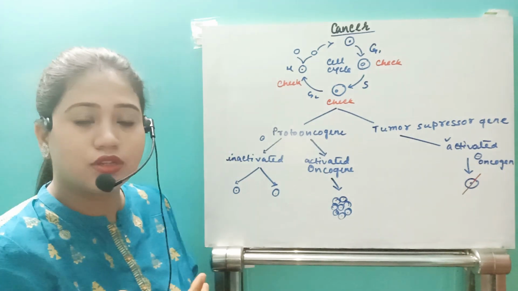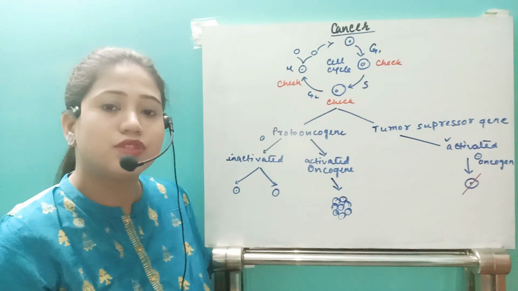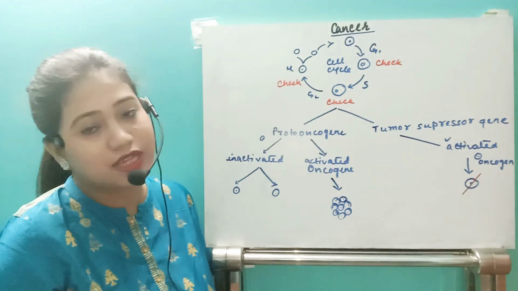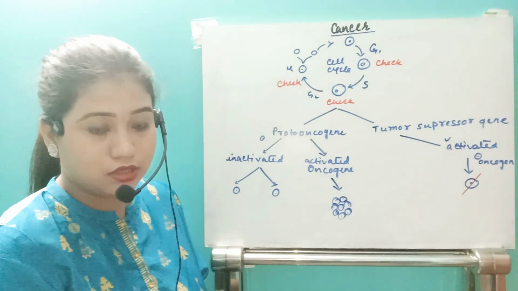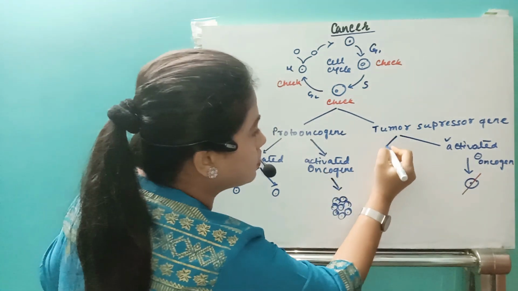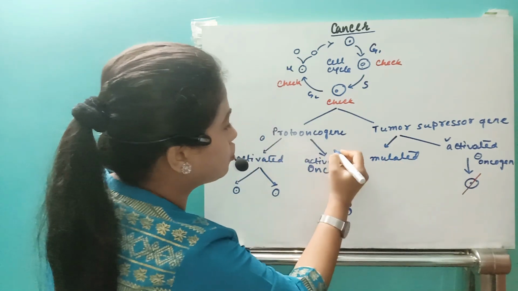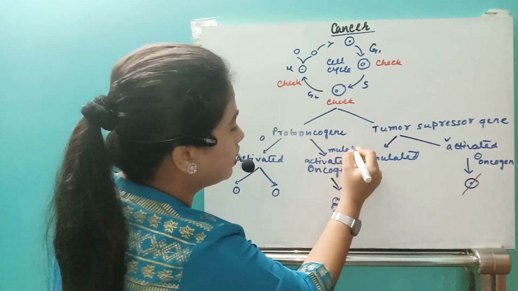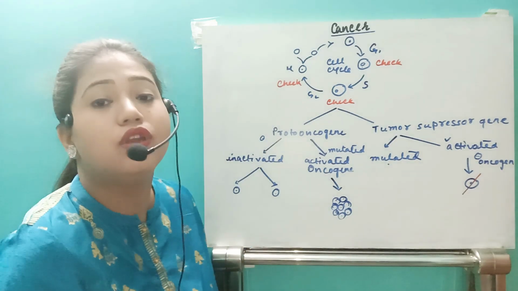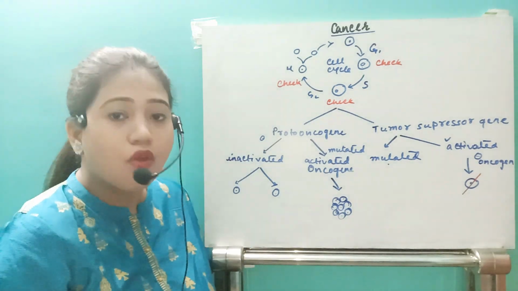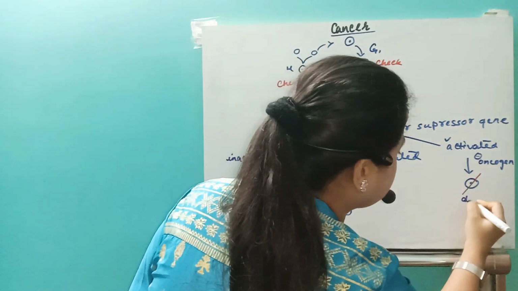This tumor suppressor is a gene, and that gene produces some protein which will inhibit the cell division. But if the tumor suppressor gene gets mutated, then it will no more be able to produce that protein which inhibits the cell division or causes cell destruction.